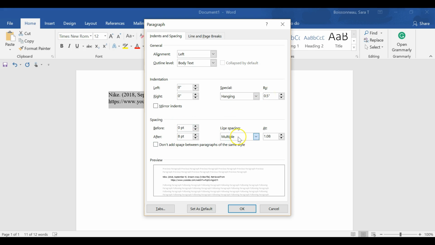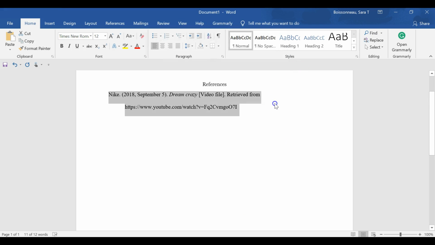Then for your spacing, you want it set to double, and I like to click this Don't Add Space Between Paragraphs in the Same Style and make sure all this is set to 0 so that if you were typing in single space before, it's not adding additional spaces when you add the double space. And once you click OK, your formatting is good to go.